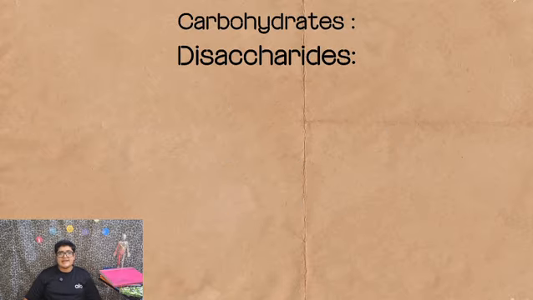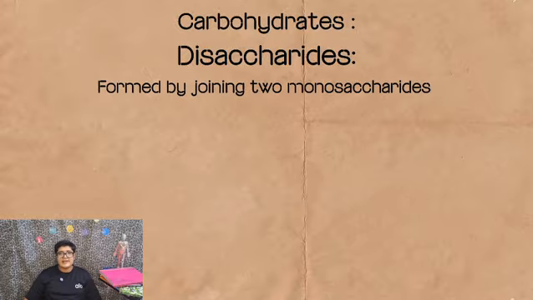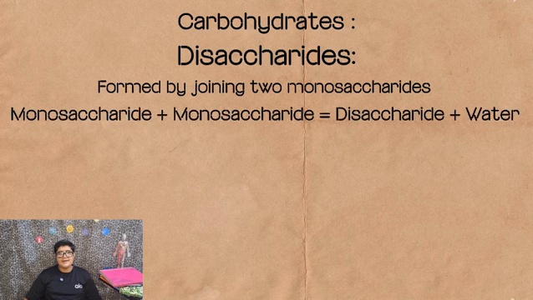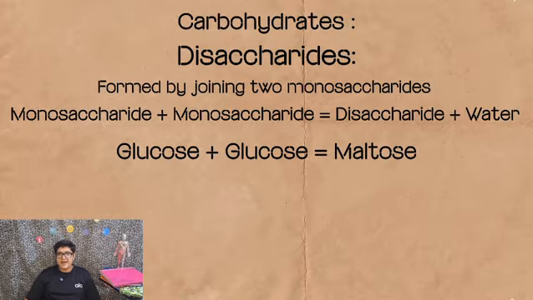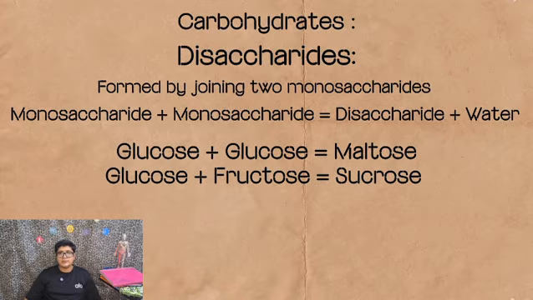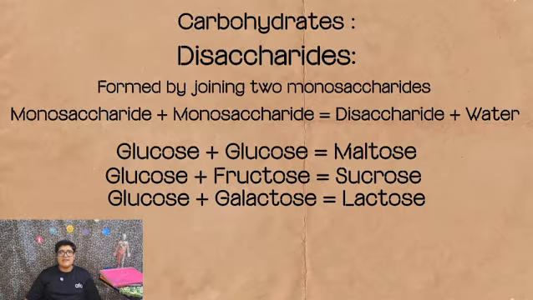Next are disaccharides. Disaccharides are formed by joining two monosaccharides. The equation is that monosaccharide plus monosaccharide equals disaccharide plus water. It means that when a monosaccharide combines with another monosaccharide, it produces a disaccharide plus a water. For example, glucose plus glucose makes maltose, which is a disaccharide. Glucose plus fructose, which are two monosaccharides, make sucrose. And glucose plus galactose makes lactose, which is the sugar found in milk.